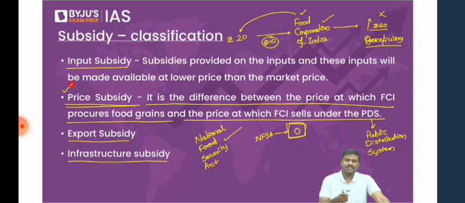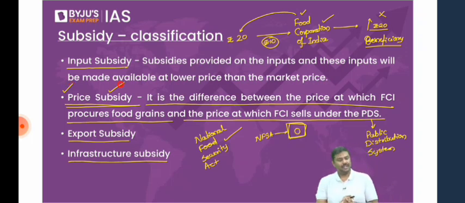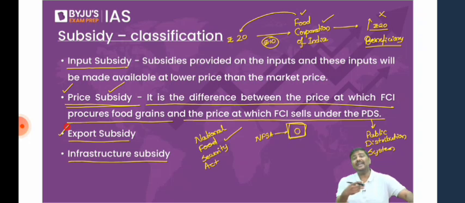Is it just associated with food grains? No. There are many other areas where the government will purchase something and pay a higher price, but to the beneficiaries, they will provide it at a lower cost. Thereby incurring certain expenditure, that subsidy is referred to as a price subsidy. Next one is the idea of export subsidy.